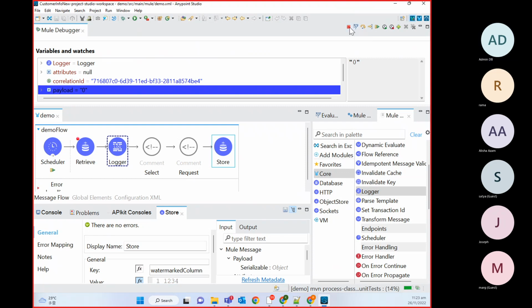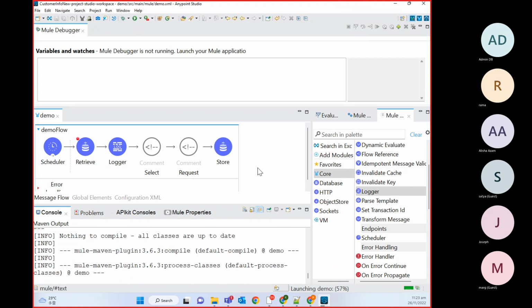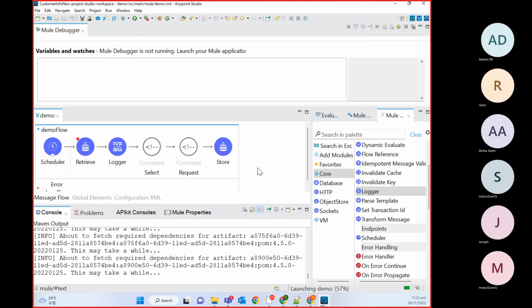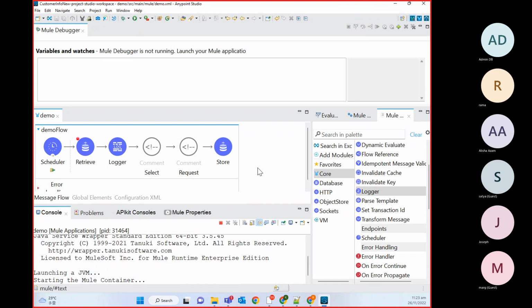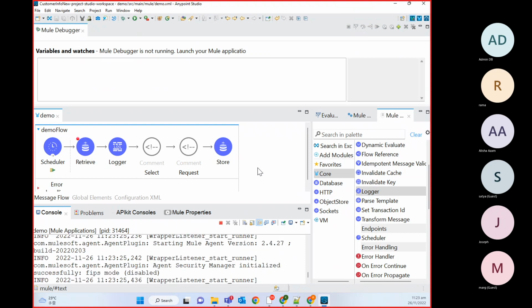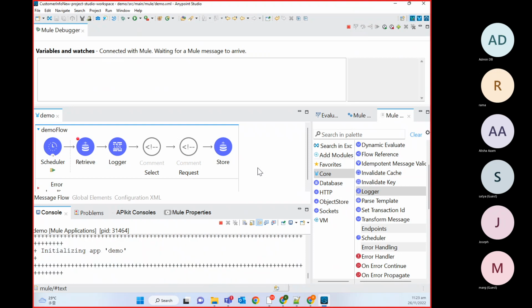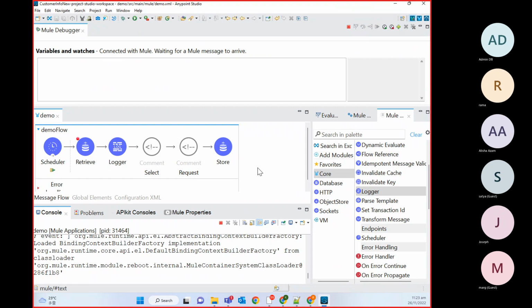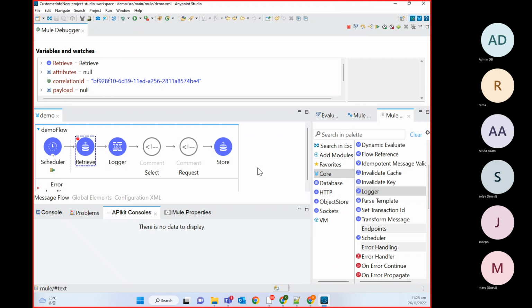So now we will get default value equals to 0.